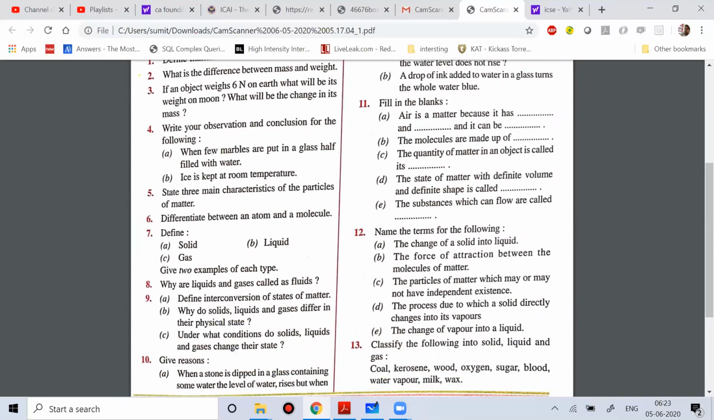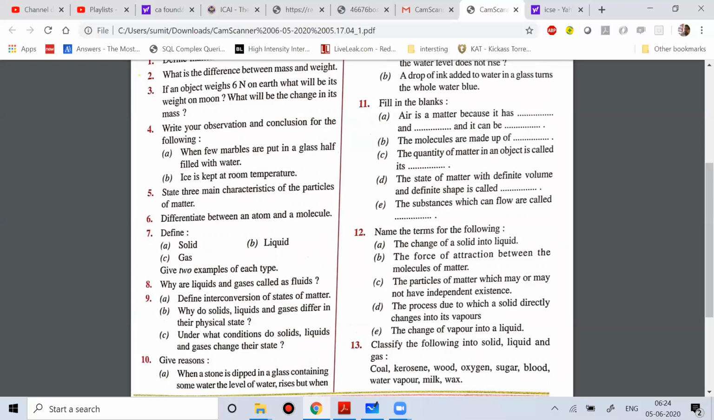So when we talk about defining solid, liquid, and gas, what is basically a solid? A solid is that state of matter which has fixed shape, mass, and volume. In the case of a solid, the intermolecular force between the particles is very high, and because it is very high, the intermolecular space between the particles is very less. So a solid has a fixed shape.